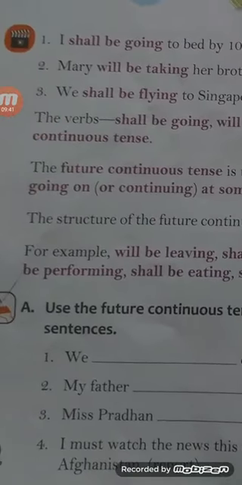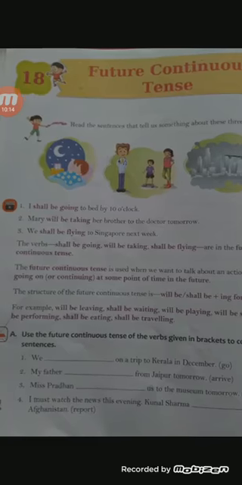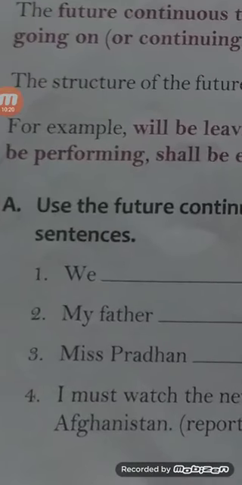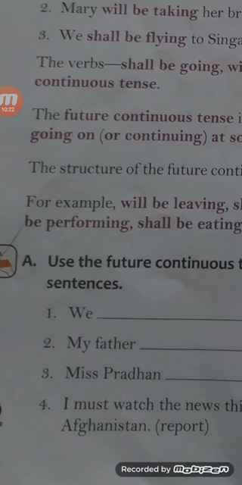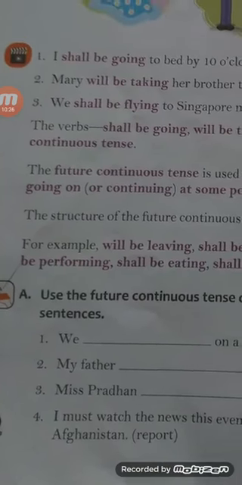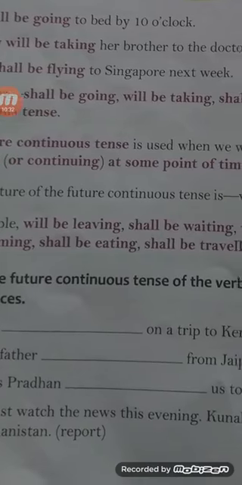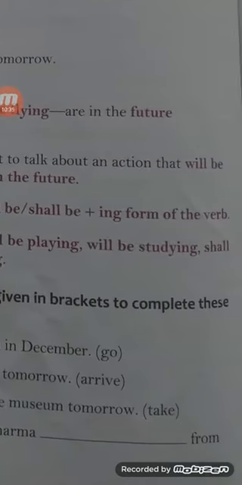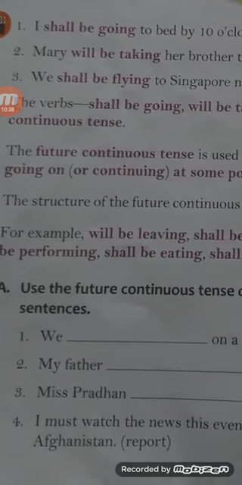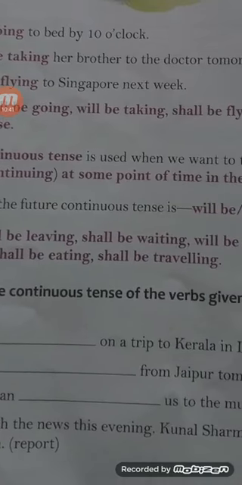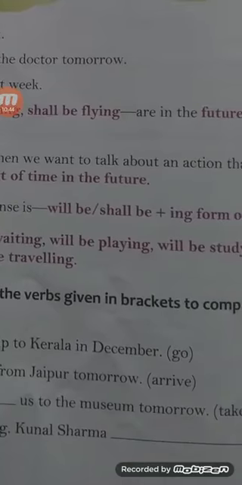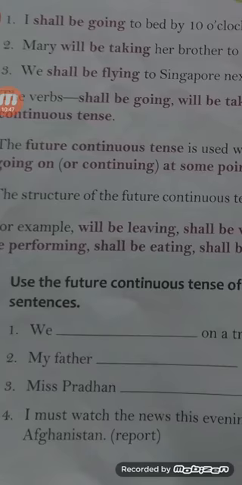So students, please look here. Here are the exercises that we have to do. After doing exercises, we can learn it properly. To understand this chapter thoroughly and properly, we have to do some exercises. So get ready to do it. Exercise number 1, A. What you have to do here: use the future continuous tense of the verbs given in the brackets to complete these sentences.